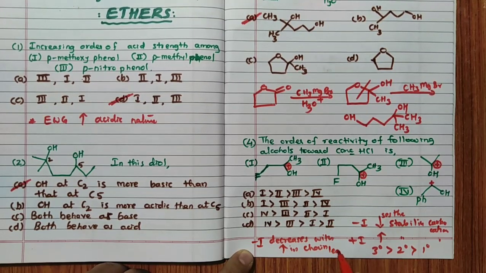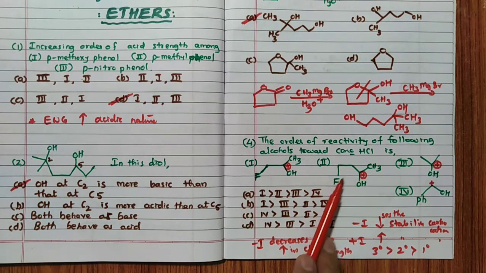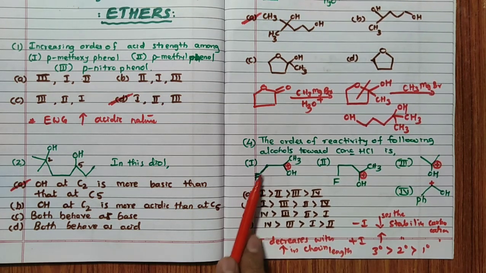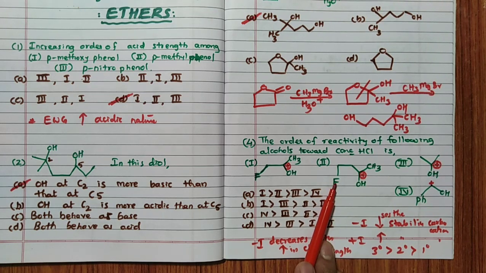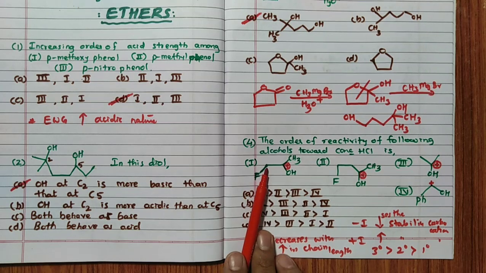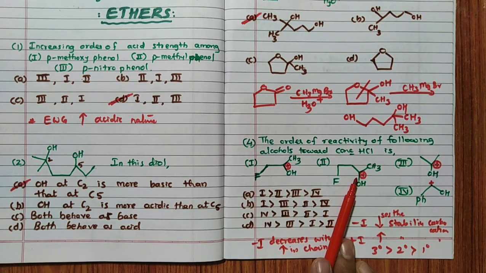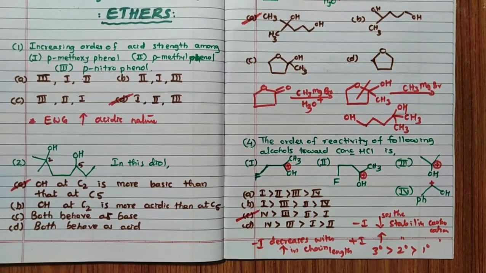Remember, chain length. We know that, right? Which means here, after 2 carbons, fluorine is there, and here, after 1 carbon, fluorine is there. Because of that reason, the minus I effect of fluorine is more in this case and less in this case. Clearly listen, more in this case and less in this case. Because of that, 2 is more than 1. So the answer for this question is C.